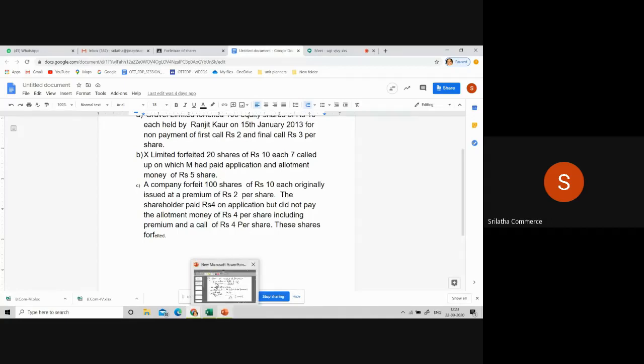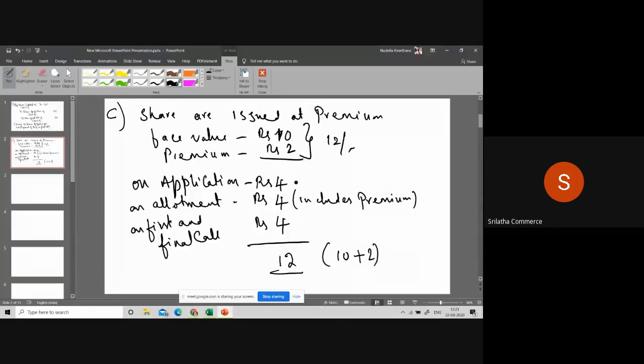Means he paid the application amount. When it comes to allotment, first and final call, not paid. As he is not paying the amount, his shares are forfeited. Is it clear for you all?